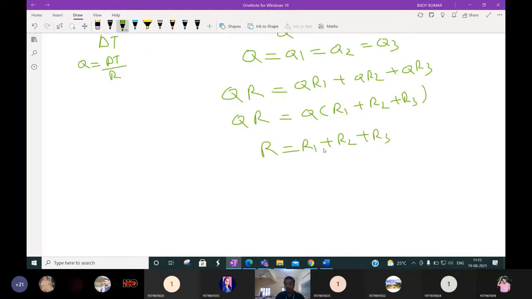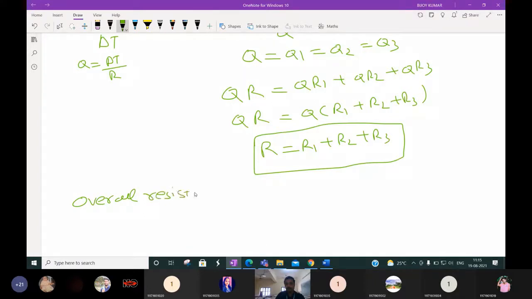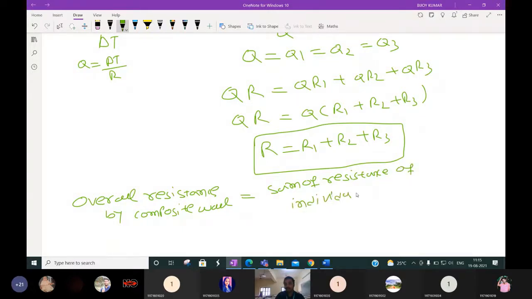So what do we observe here? This R, the overall resistance of the composite wall, is equal to the sum of the resistances of the individual walls. Please remember these things.